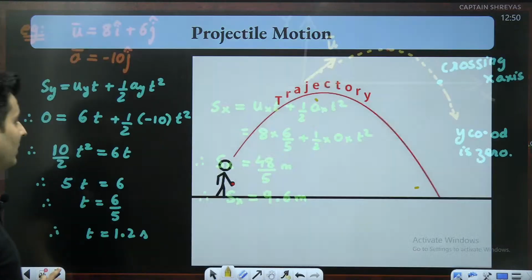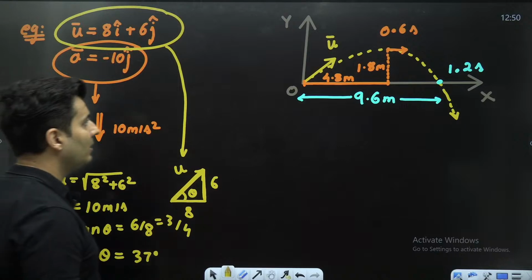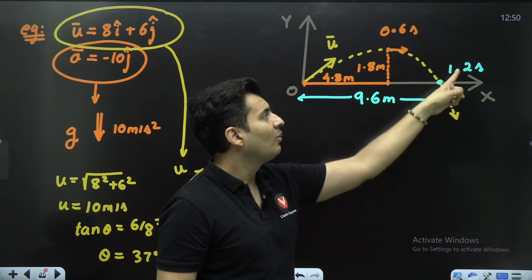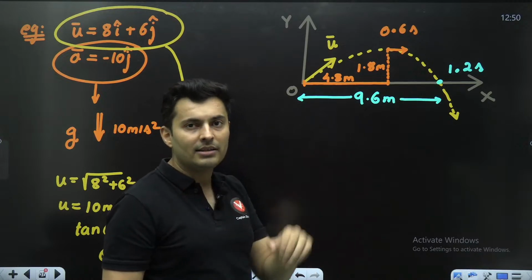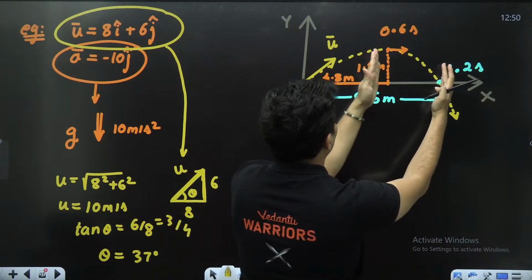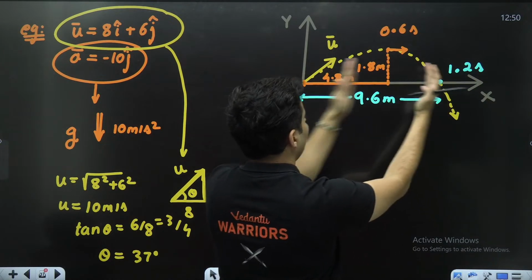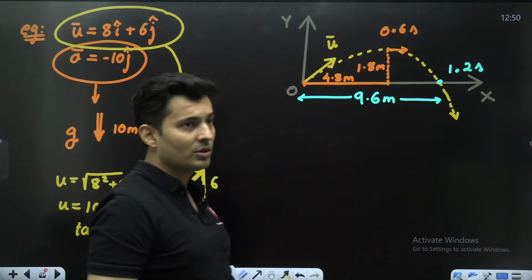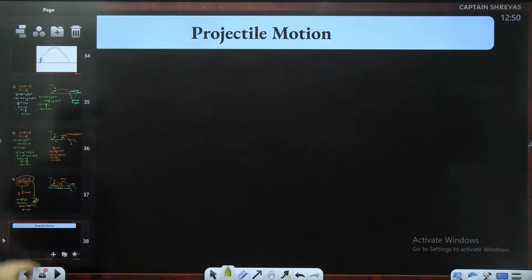You can see that in this problem: 0.6 seconds, total 1.2 seconds. It's perfectly symmetric. Not just that, this is 4.8, even this will be 4.8, totally 9.6. So this is exactly midway. This is the topmost point, right? That is what you should understand.